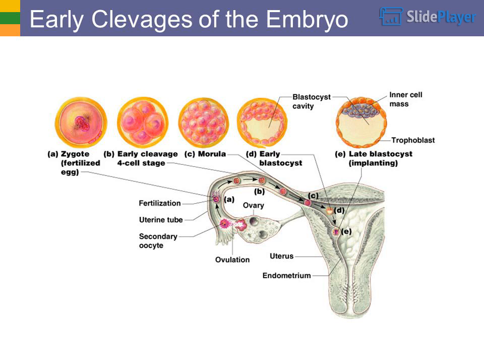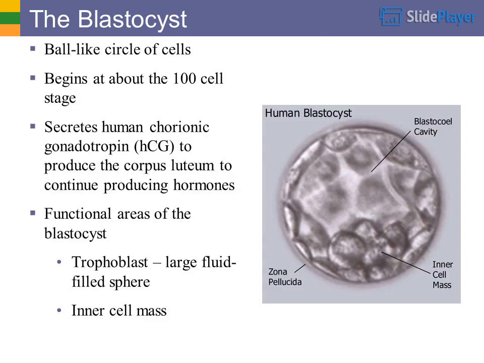Early cleavages of the embryo. The blastocyst, a ball-like circle of cells, begins at about the 100 cell stage. It secretes human chorionic gonadotropin, HCG, to cause the corpus luteum to continue producing hormones.